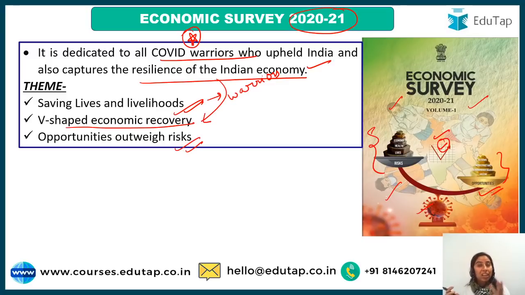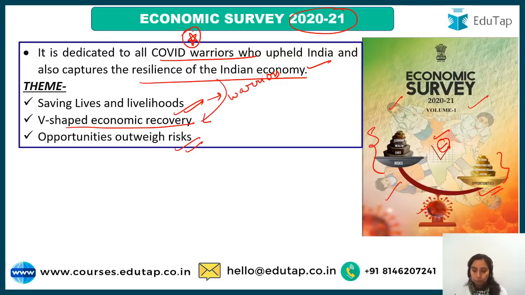Lives would be saved through doctors and nurses, who are portrayed there, even scientists working on the vaccines. Then the V-shaped recovery of India, telling about the resilience of the economy, and finally hopefulness, opportunities outweighing the risks.